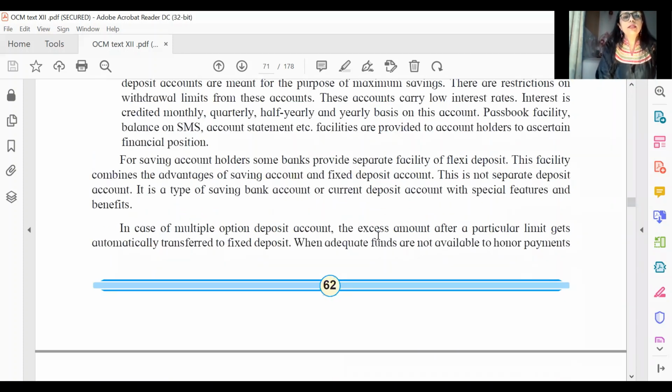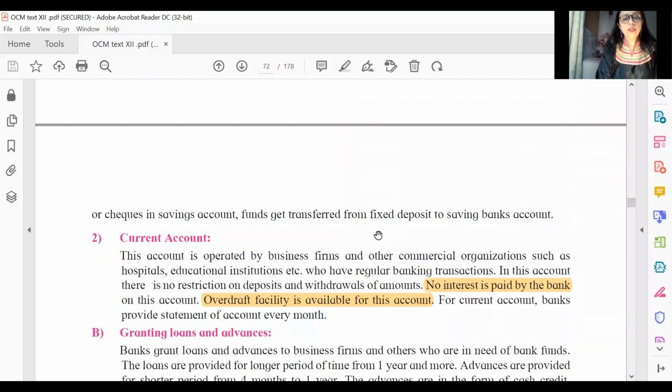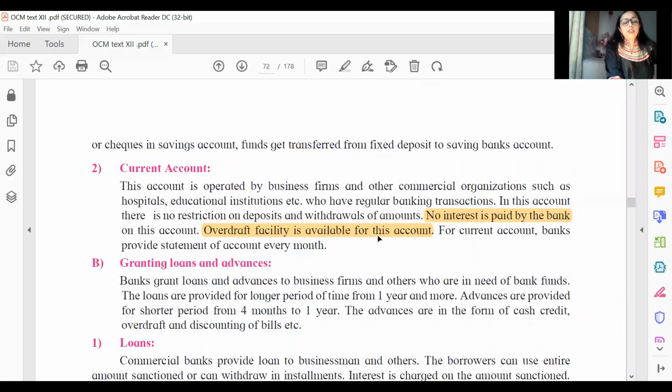So this is how these titles are going to be very, very important. A very important objective that you get in current account, repeatedly it has been asked, and that is about overdraft facility being available for this account. So if you get correct the underlined word, savings account provide overdraft facility, and savings is underlined, you know that savings is an incorrect word, and you have to replace it with current account provides facilities for overdraft. So this is how objective could be framed in this.